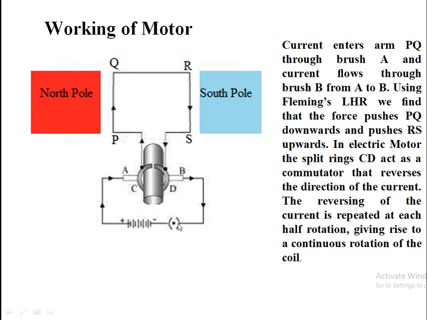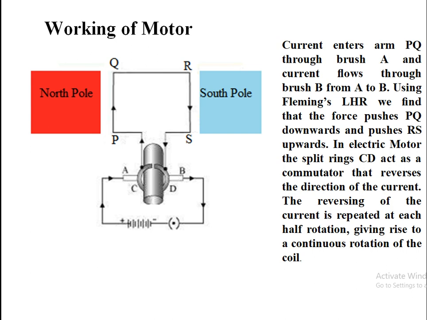So here when we start, we switch on this plug key, and the current starts to flow from A to B here. These two are the split rings. Using the left hand rule, we know that when a current carrying conductor is placed in an external magnetic field, it experiences a force, and this force is given by the left hand rule.